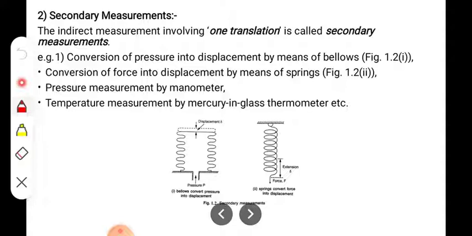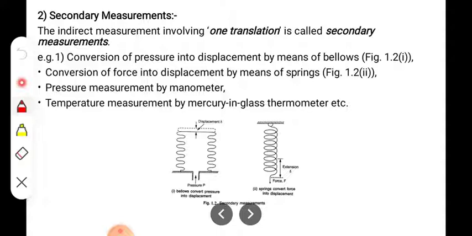A simple example is blowing a balloon with your mouth. We blow air through the mouth into the balloon, some pressure of air is exerted inside the balloon, and that is why the balloon is blown.